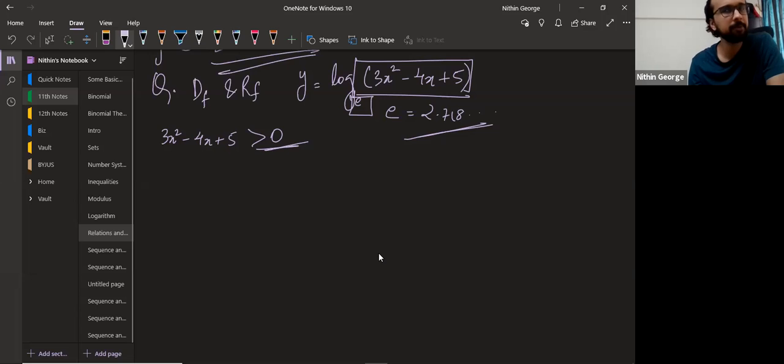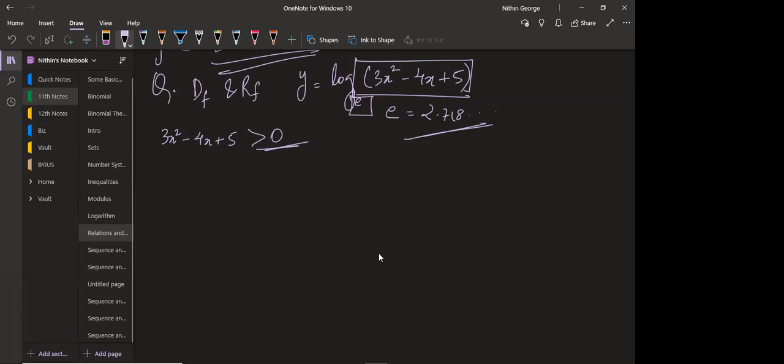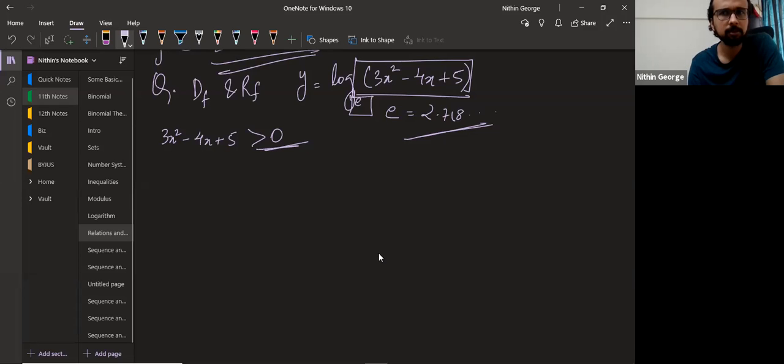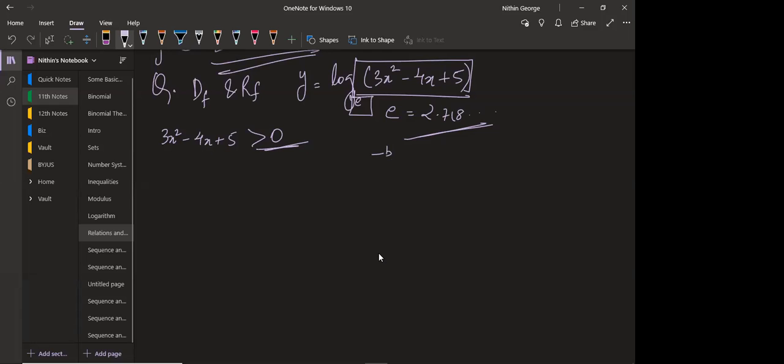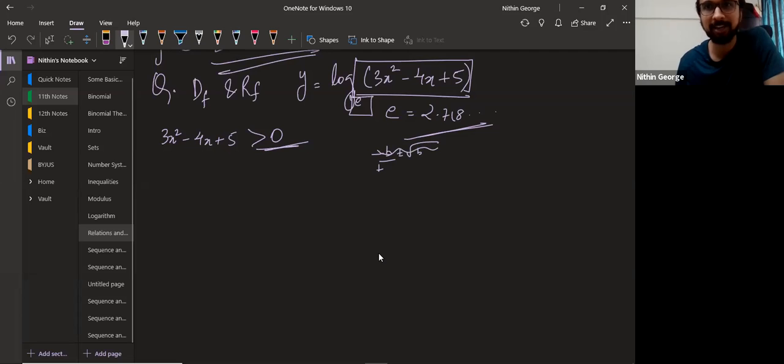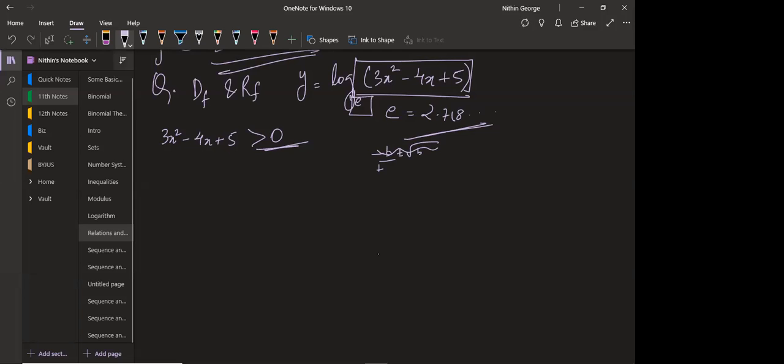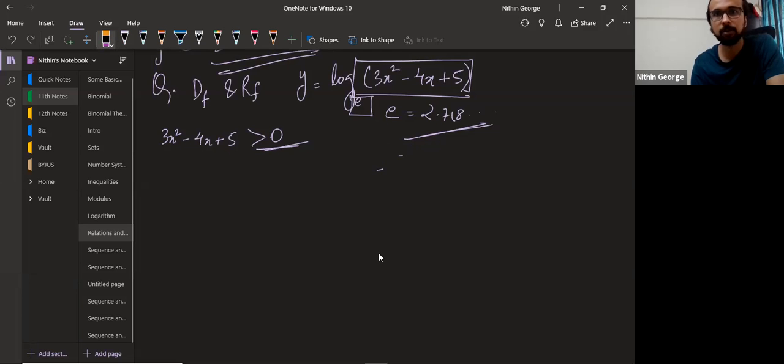Now, how do we deal with this situation? How do we check this? Sir, we just factorize it, sir. How do you factorize this? Sir, use minus b plus or minus root of b square minus 4ac. Okay, correct. Sridharacharya formula. It's called Sridharacharya formula if you didn't know, or famously known as the quadratic formula. So we can use either of these.